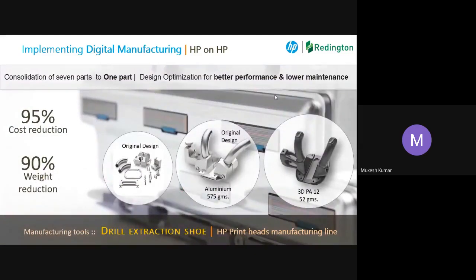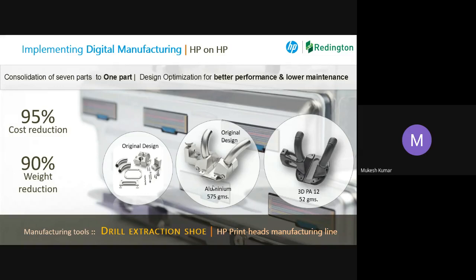Next is the same case study I've spoken about. This was basically an assembly of almost 18 parts, and finally it has just come very ergonomical, very light in weight, and just think, it was made within half an hour's time. If you look at these parts, these are all made individually, and at least one or two you have to keep always in your stock, because you don't know if one of the parts fails, the next part will take a lot of time to get in. You cannot get it the next day, right? Because it has got a process. It is going to take its own time.